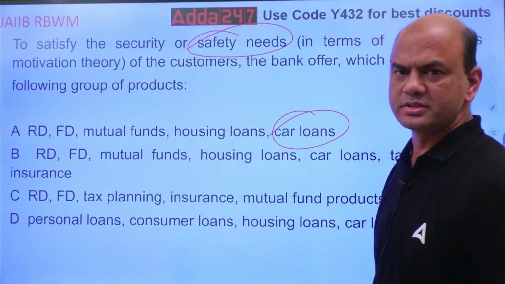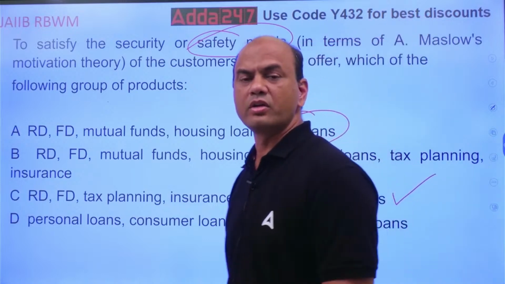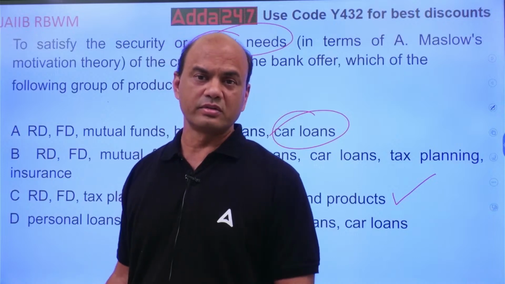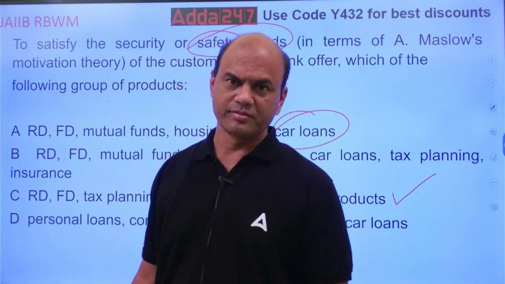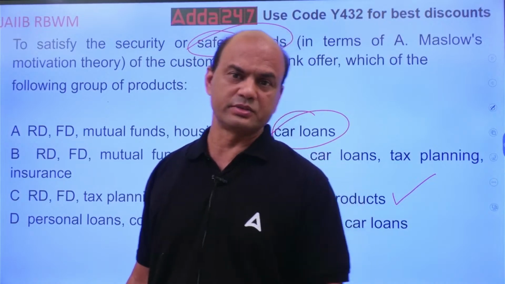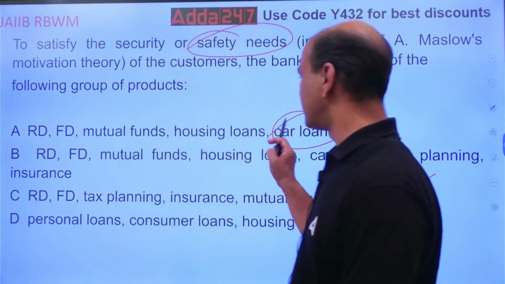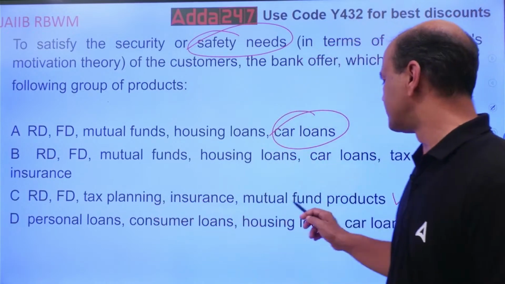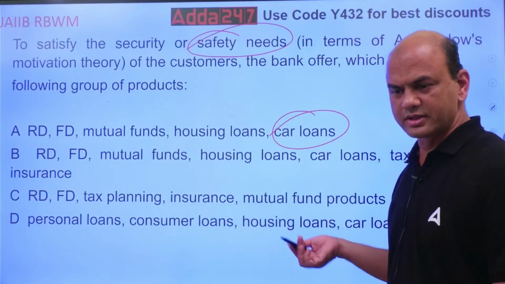Car loans. We are talking of poor people. Car loan. If it would have been a two-wheeler loan, then it's okay. But car loan, right? So that's why only this: RD, FD, tax planning, insurance, mutual fund products. But obviously, now look at this.